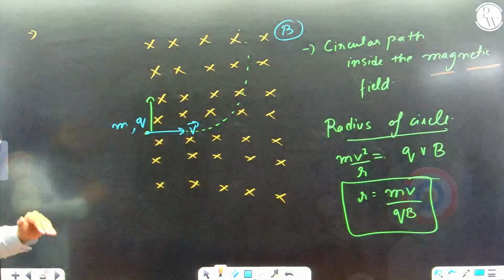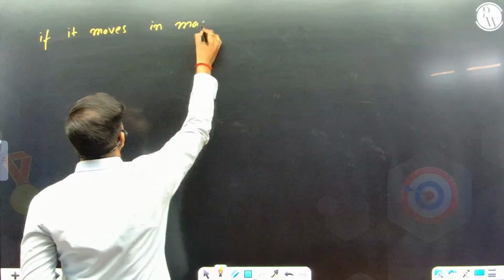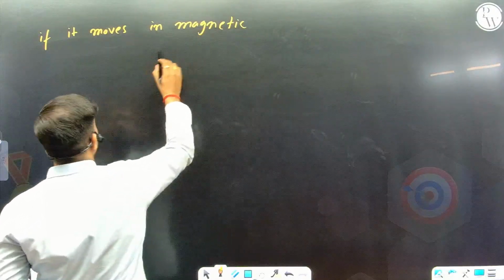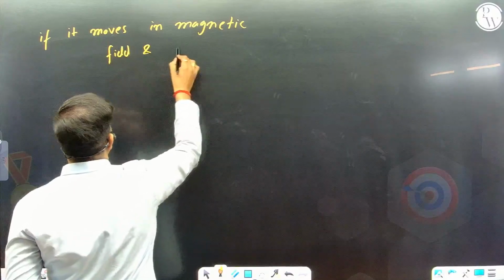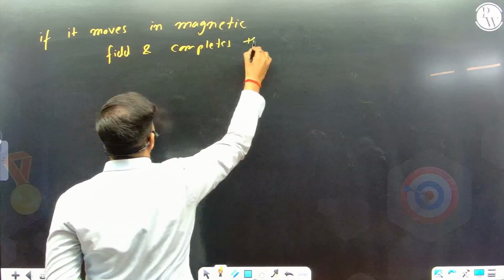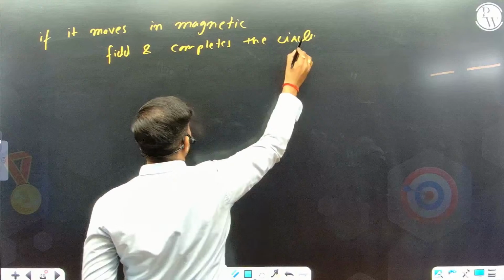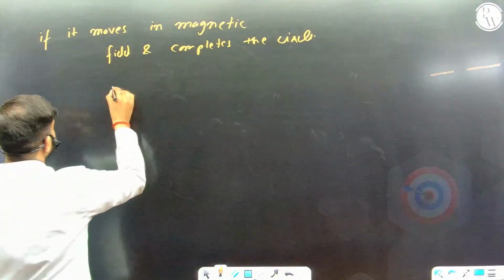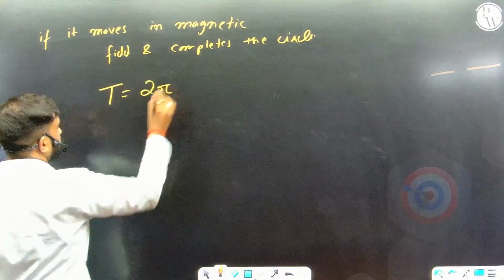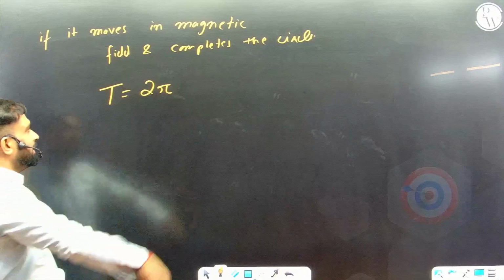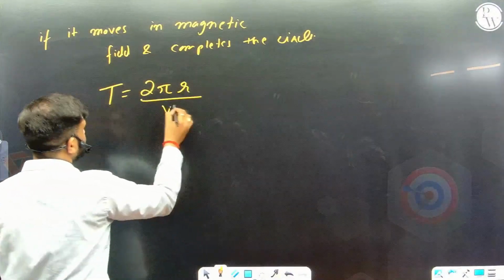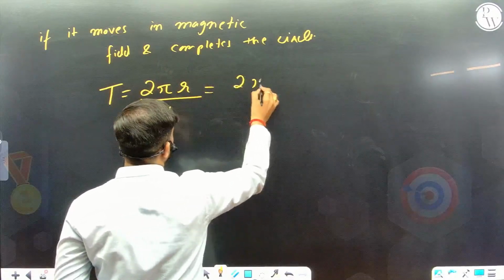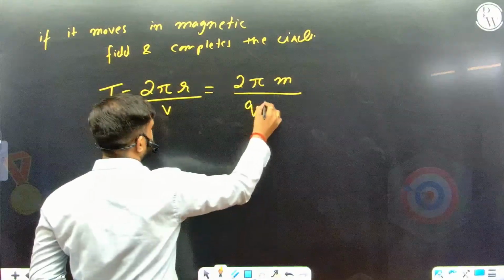Next is, if it is going to move in a circle in a very vast magnetic field, and completes the circle, please remember it should complete the circle, then only, if the magnetic field is everywhere present, the time taken will come out to be, you have the speed, you got the radius, you can get the circumference 2 pi r, and speed, your r is mv upon qB, so we'll get 2 pi m, v gets cancelled, so 2 pi m upon qB.